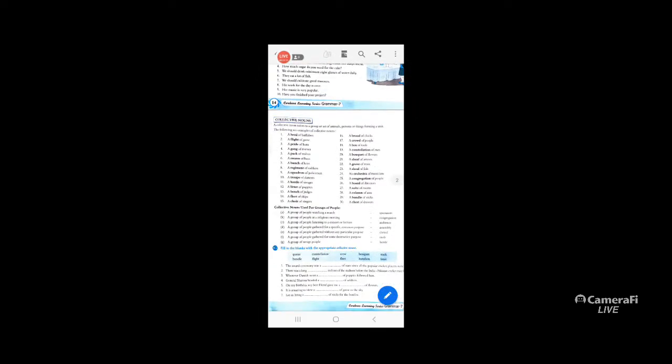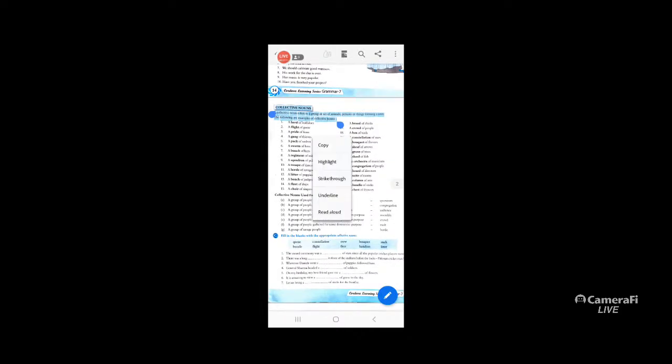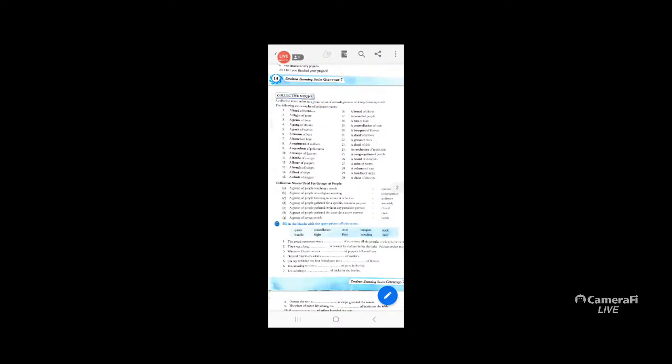Then I told you in the previous class that we will start with what is a collective noun. And we have to learn a lot of definitions of collective nouns. A collective noun refers to a group or set of animals or things forming a unit. In the previous class we learned that collective nouns are nouns which talk about a collection as one whole.